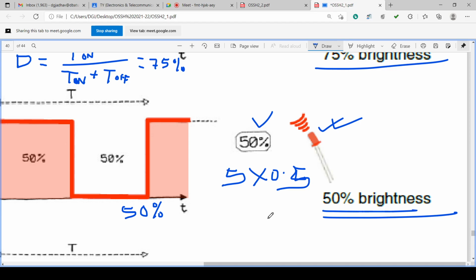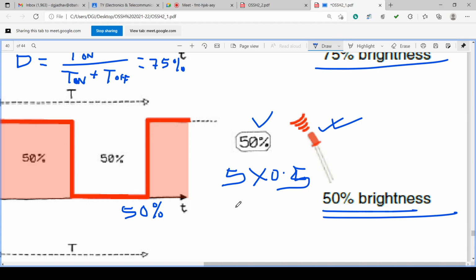Now if on time and off time are varied within that capital T, then that analog value, which is the average of this square wave, varies. So how the microcontroller is generating analog value is clear now.